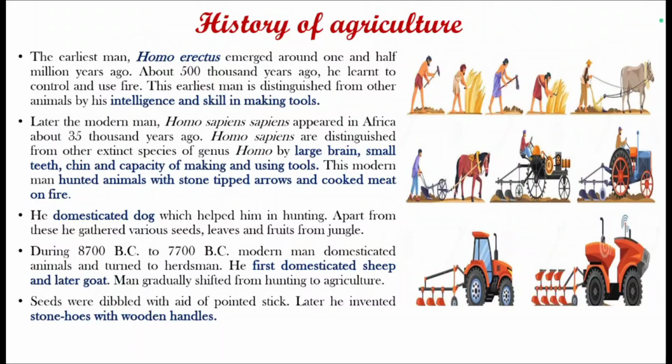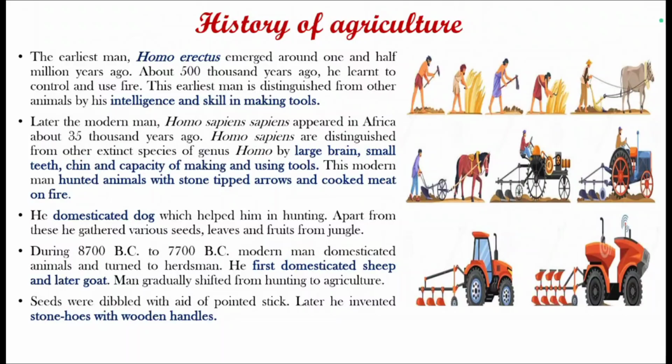Homo sapiens are distinguished from other extinct species of genus Homo by their large brain, small teeth, chin, and capacity of making and using tools. This modern man hunted animals with stone-tipped arrows and cooked that meat on fire. He domesticated the dog, which greatly helped him in hunting. Apart from these, he gathered various seeds, leaves, and fruits from the jungle.